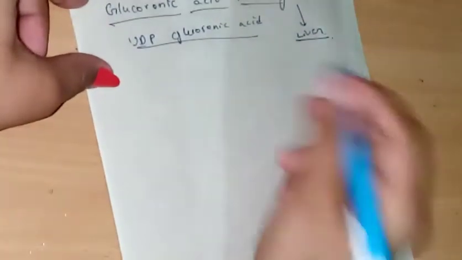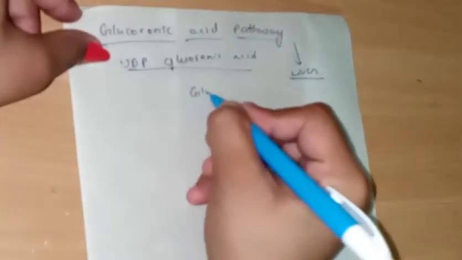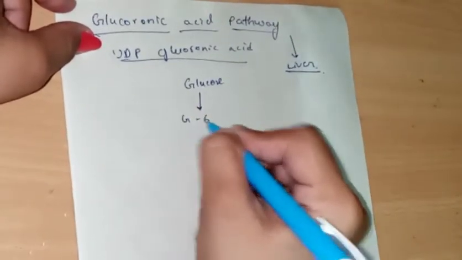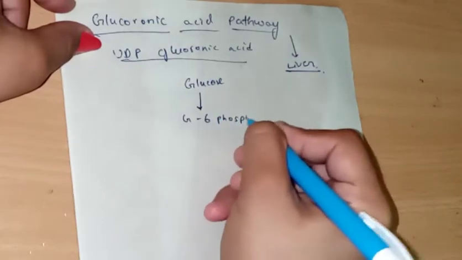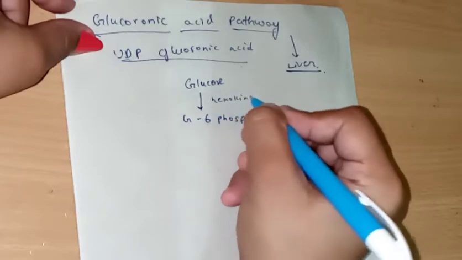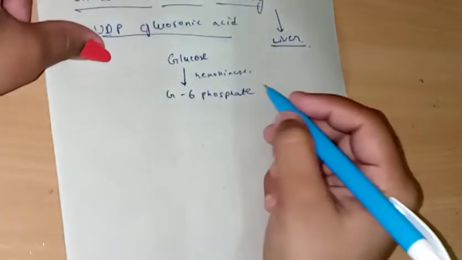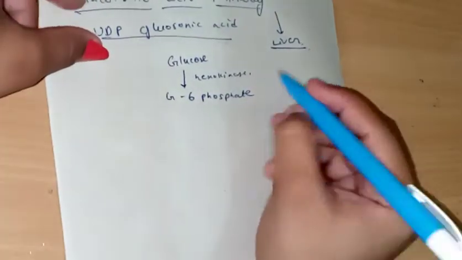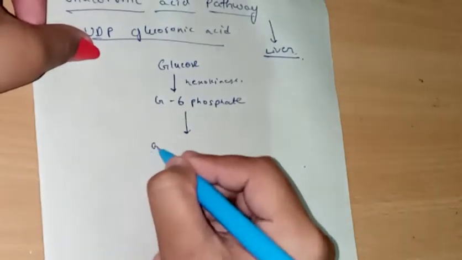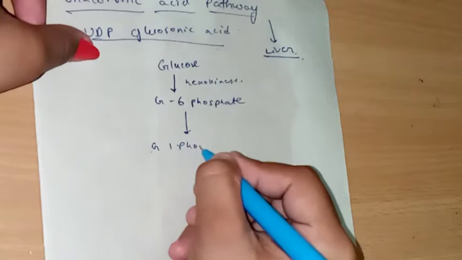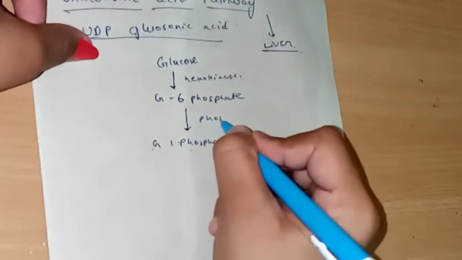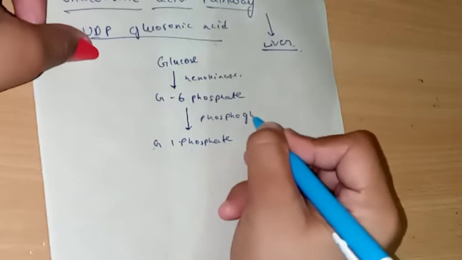So now coming to the pathway, glucose is converted to glucose 6-phosphate with the help of hexokinase. This is a common step which also happens in glycolysis, and glucose 6-phosphate turns into glucose 1-phosphate with the help of phosphoglucomutase.